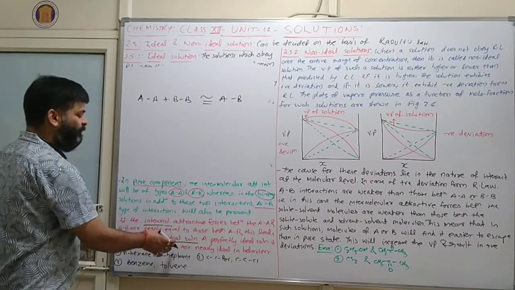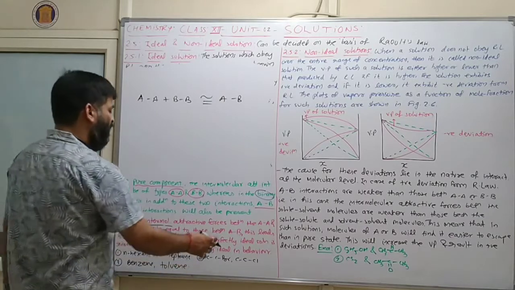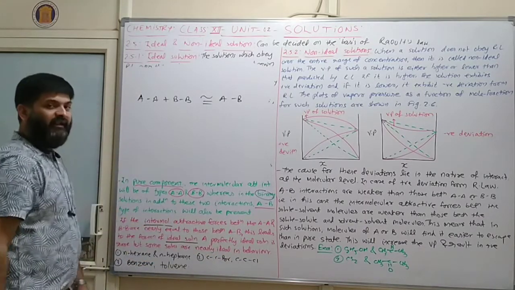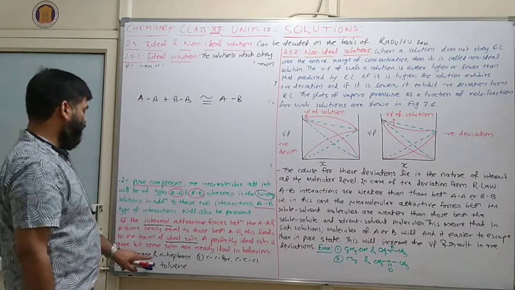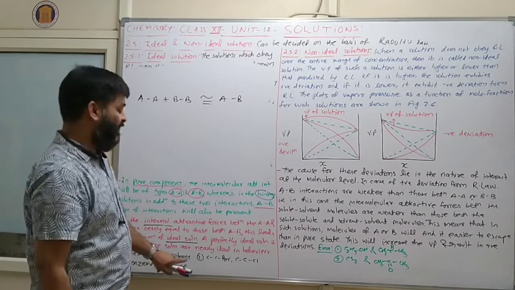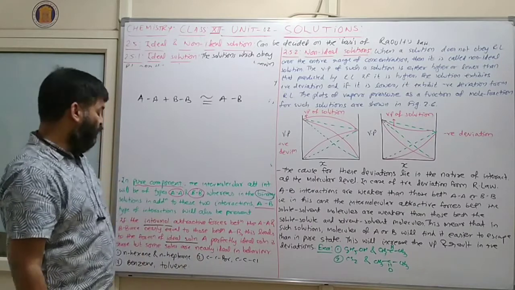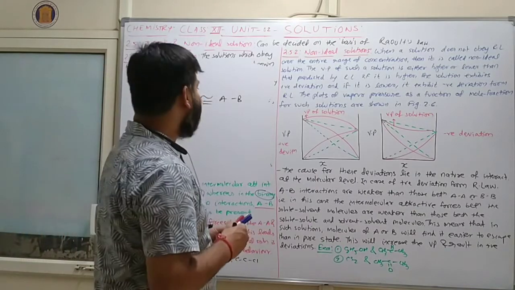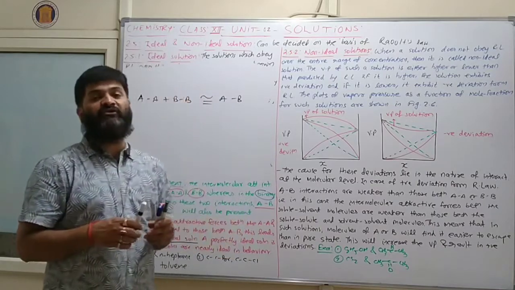This leads to the formation of an ideal solution. A perfectly ideal solution is rare, but some solutions are nearly ideal in behavior. Normal hexane, normal heptane, bromoethane, chloroethane, and benzene and toluene will come. So this is the complete information of an ideal solution.